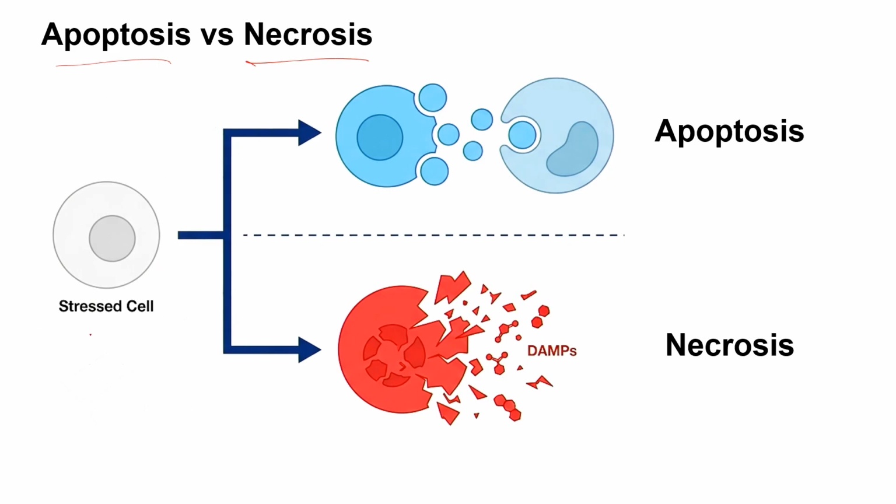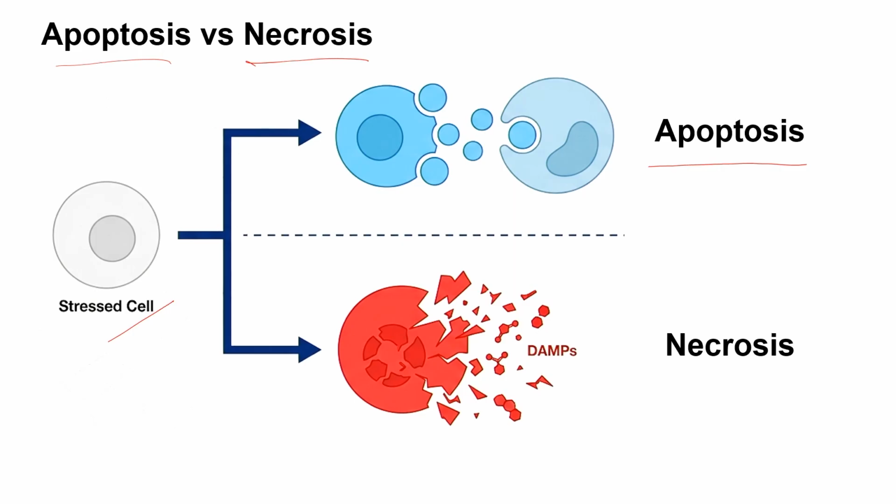Suppose the cells are stressed, and this stress could be because of multiple reasons. For example, if there is a toxin secreted into the body system, or any kind of enzyme which is produced in the cellular system, that could lead to a stress condition in a cell. Now there are two possibilities. There could be a cell death where the cell could recycle its contents for the betterment of the host itself, and that's called apoptosis. In the broader sense, it is called programmed cell death, which is programmed. There is not much harmful effect associated with apoptosis.